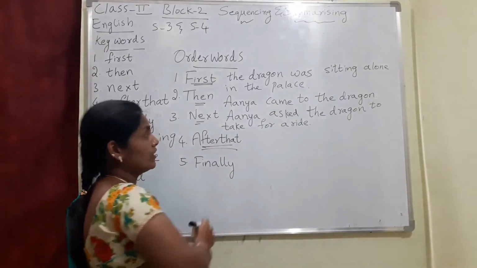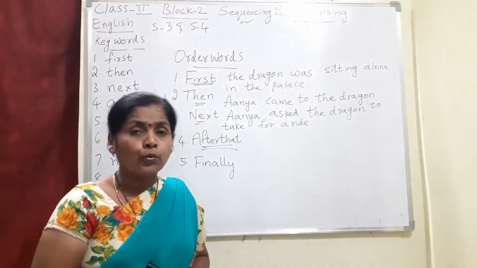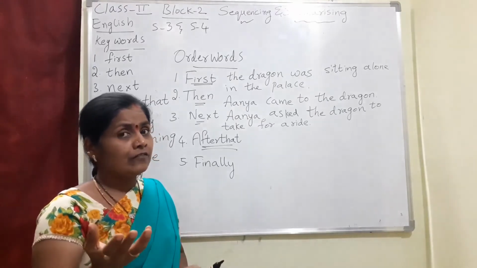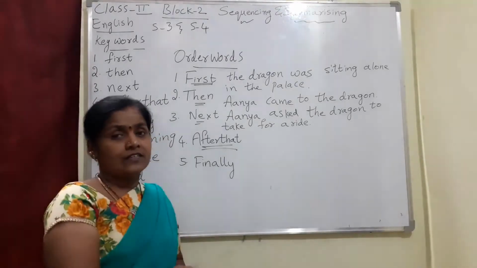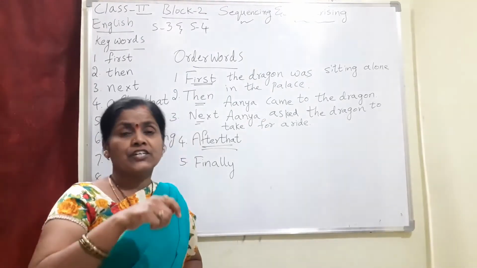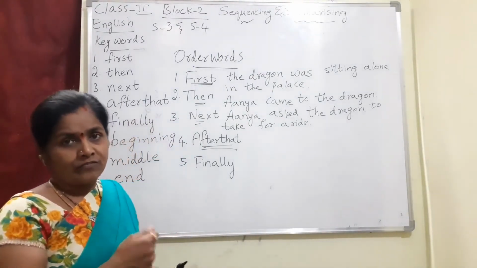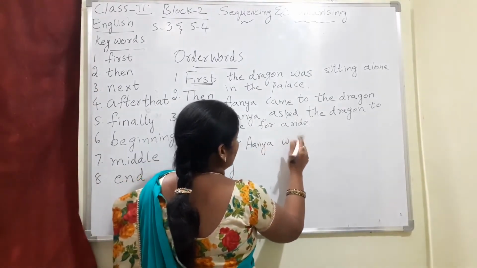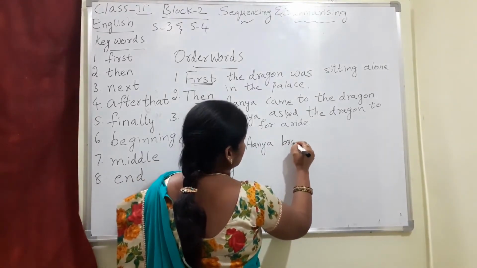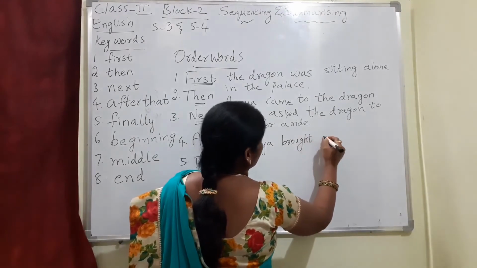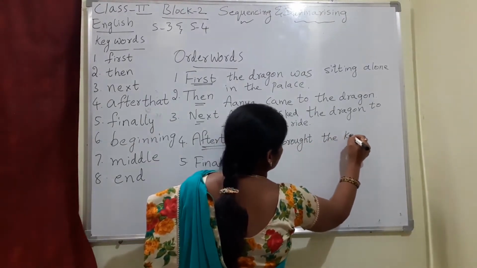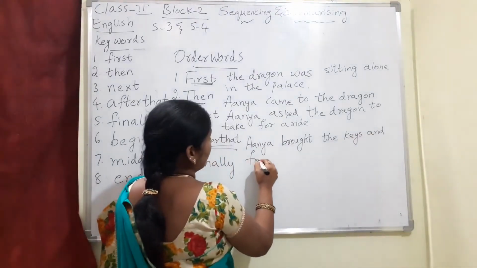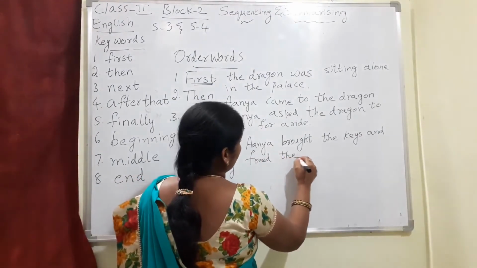Yes. After that what happened? Dragon was saying that no, I cannot come because I am being chained by the king. After that what happened? Anya went to her father's room. She took the keys and opened the keys of the dragon. So after that what happened? Anya brought the keys and freed the dragon.